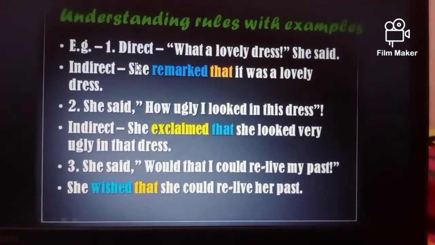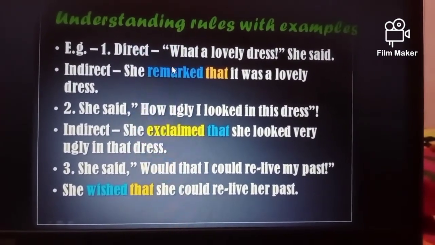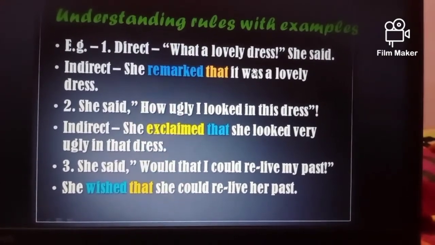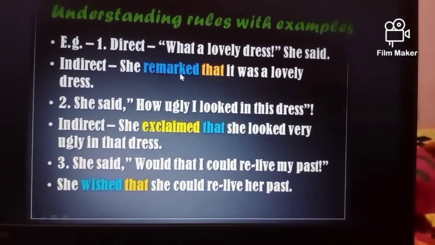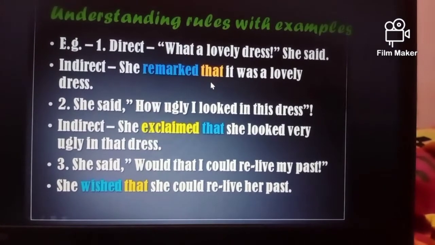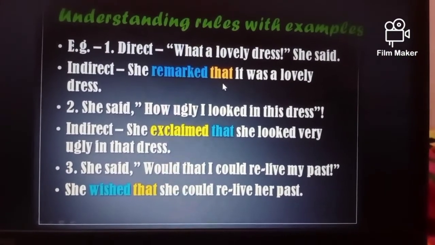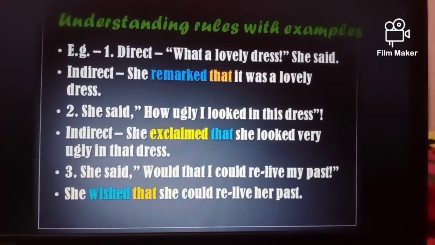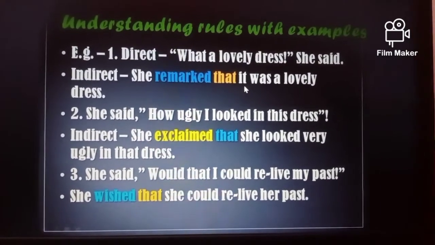Look at the first example. In direct speech, we are discussing exclamatory sentences. First, "What a lovely dress," she said. So here, the reporting verb we have used is remarked. After that, we have to use the conjunction that. But make sure that the words expressing exclamation are omitted and the remaining part is converted into a simple sentence.